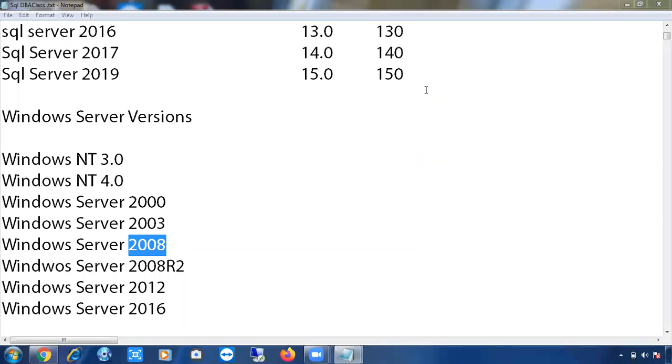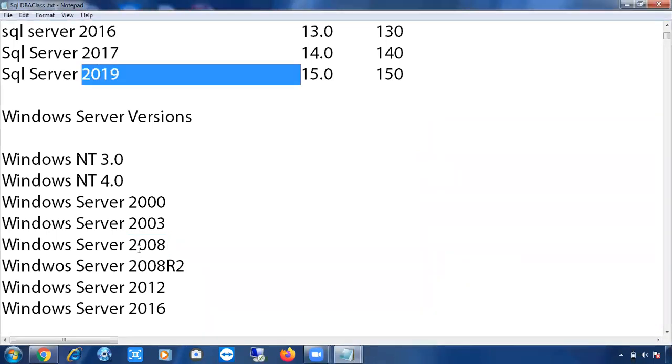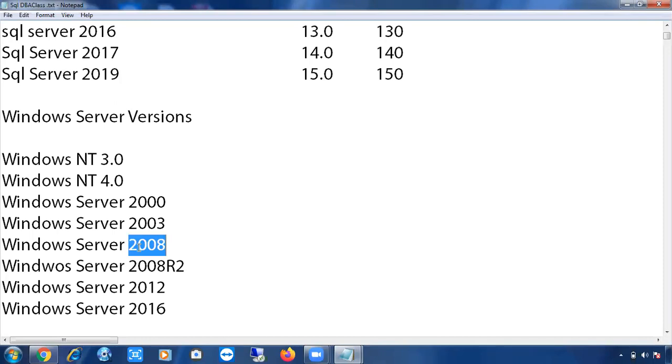Okay, so we are discussing compatibility. For everything there should be some compatibility. Say for example, if anyone comes to you and says, hey Peter, can you install SQL Server 2019 on Windows Server 2008, what should be our answer? First we have to check whether we can install 2019 on 2008 or not. This is called compatibility. Compatibility is there for every software. You cannot install every software on any machine or any operating system.